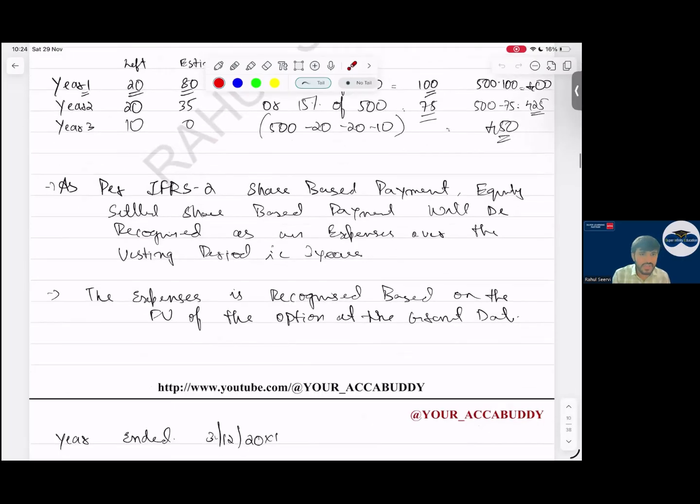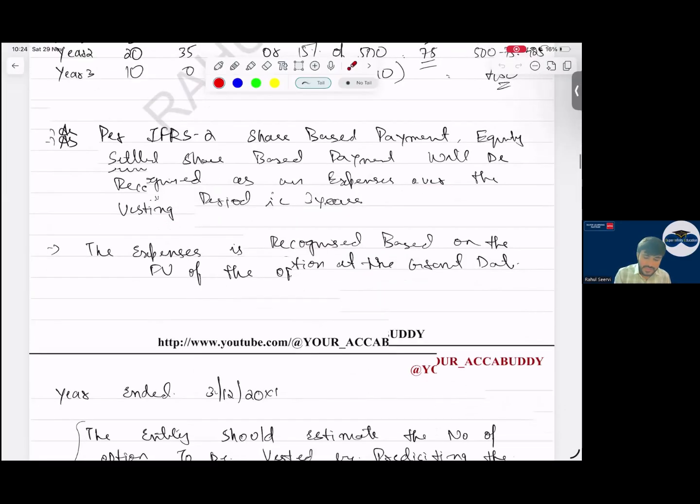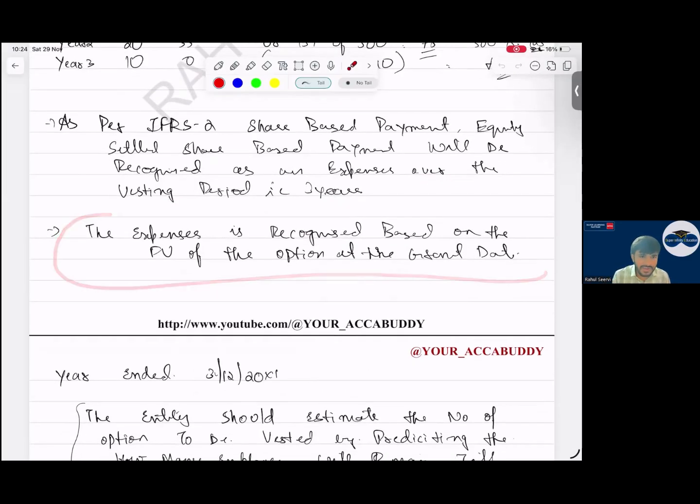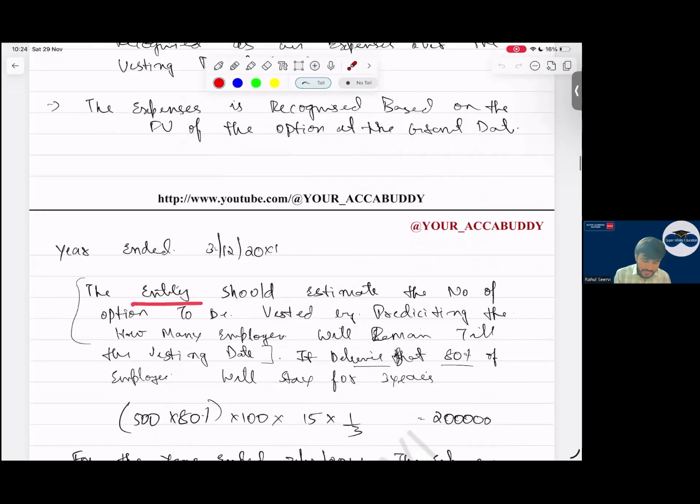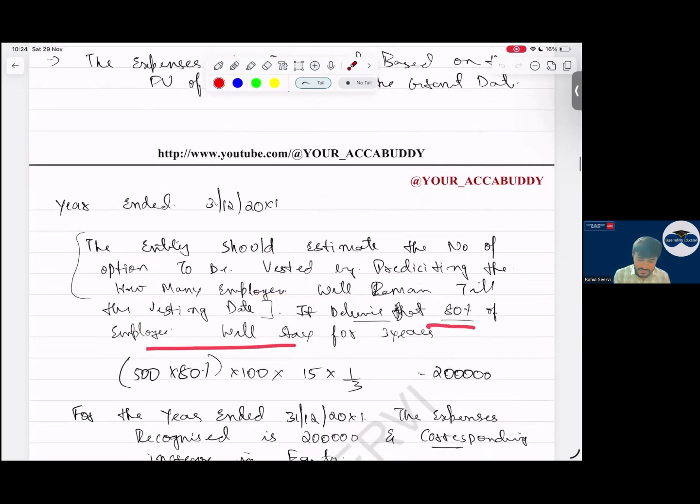As per IFRS 2 share-based payment, equity-settled share-based payment will be recognized as an expense over the vesting period. The expense is recognized based on the fair value of the option at the grant date. Then every year you have to recognize the expense. The entity should estimate the number of options to be vested by predicting how many employees will remain till the vesting date. It believes that 80% of the employees will stay for 3 years.